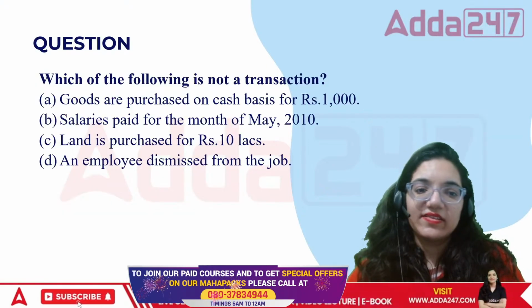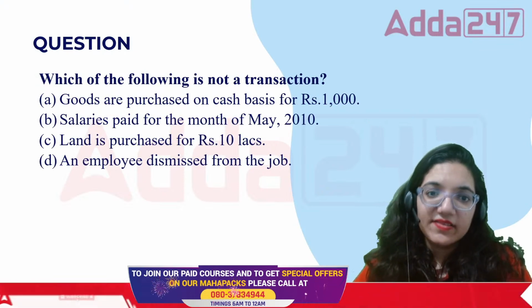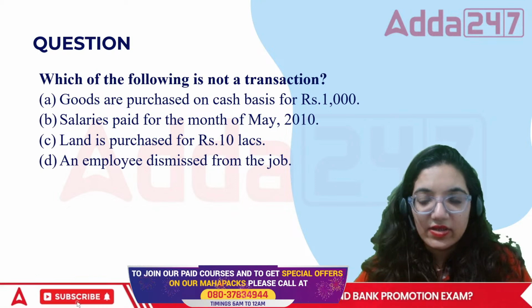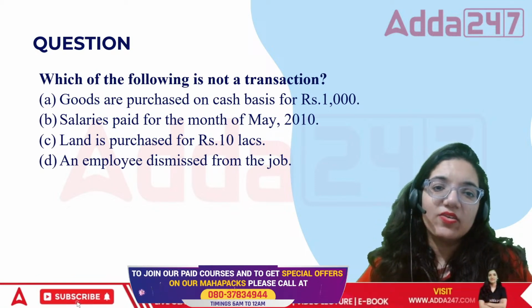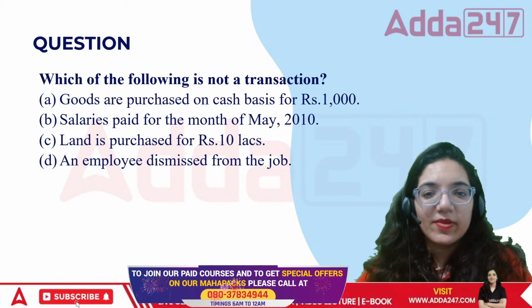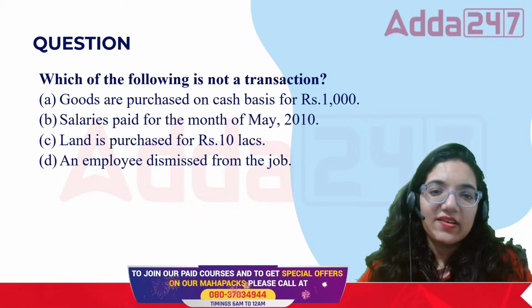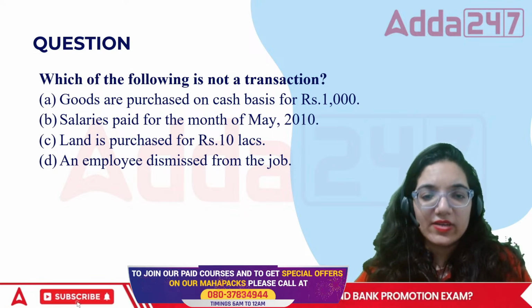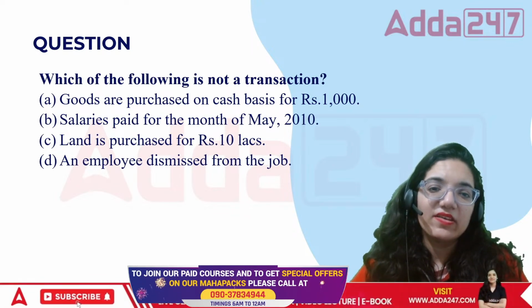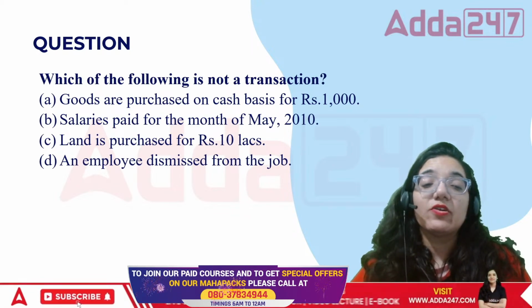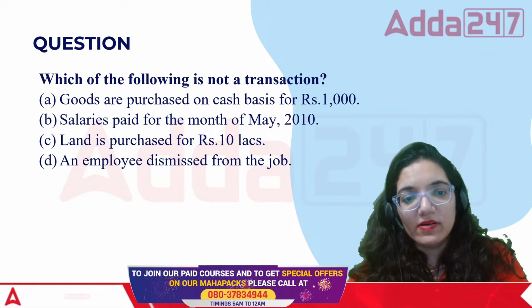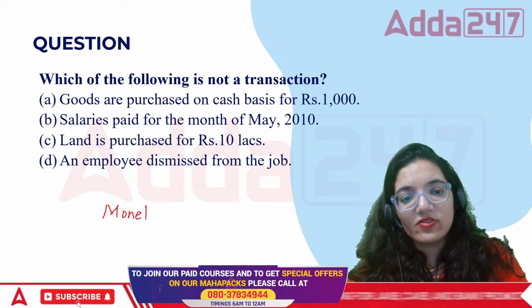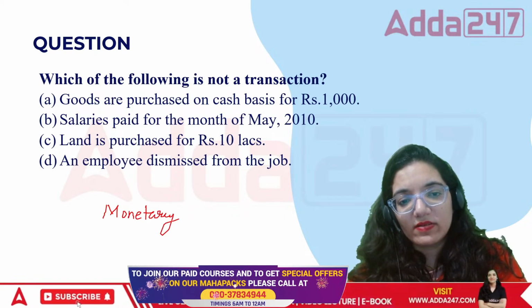Here comes the next question. Which of the following is not a transaction? Goods purchased on cash basis for rupees 1000, salary paid for the month of May 2010, land purchased for 10 lakh, or an employee dismissed from the job. See, when we talk about transaction, it has to be a monetary one. There should be money involved in it.